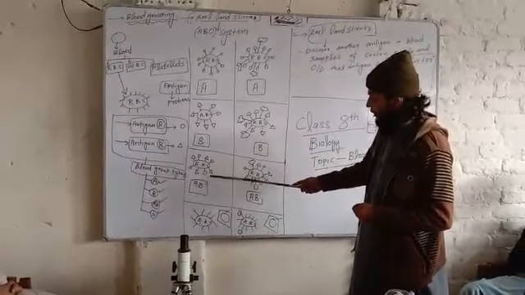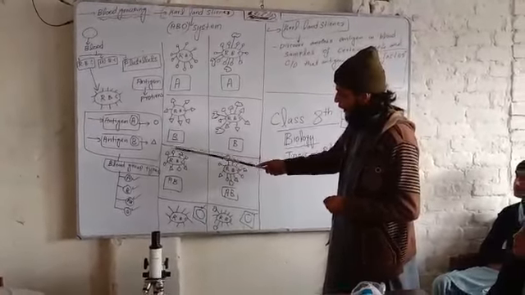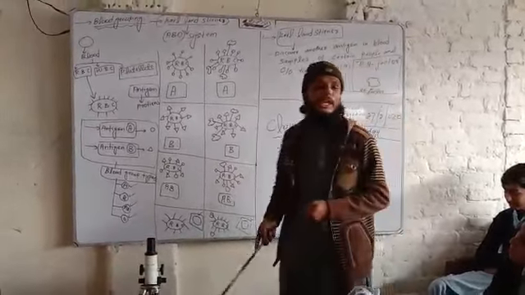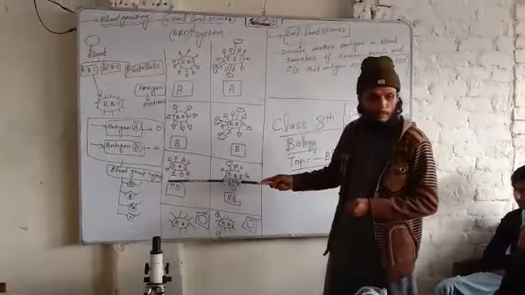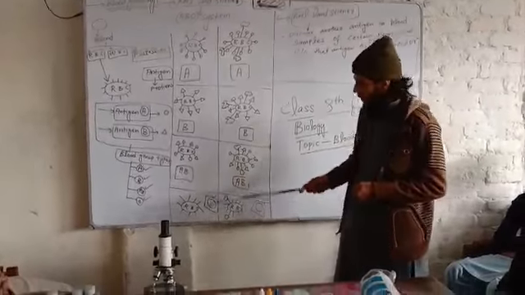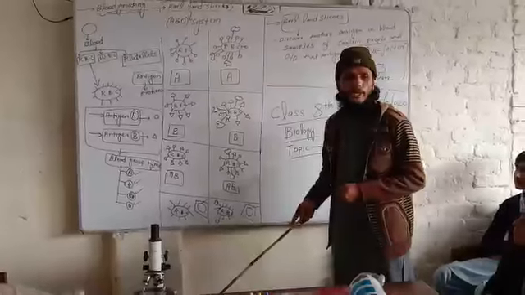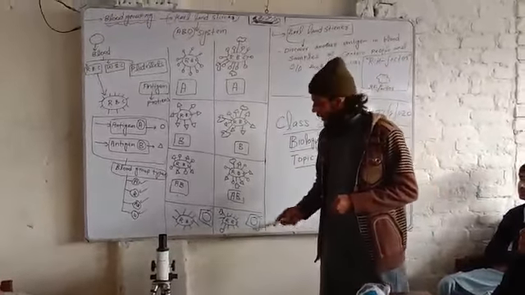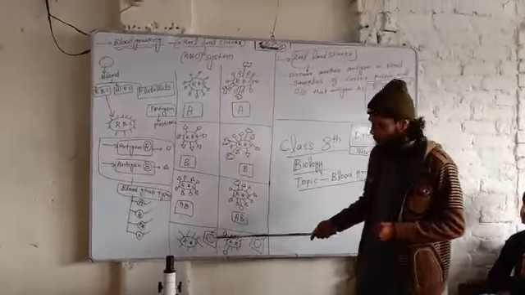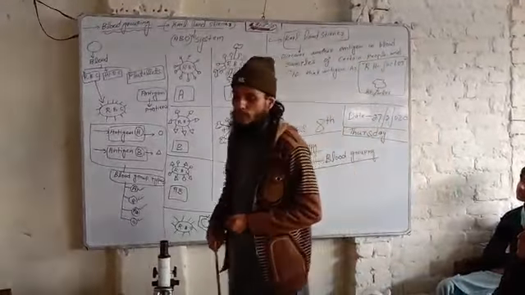If we look at here, both antigen B in triangular form and antigen A in circular form, both antigen A and B are present around the surface of RBC. So the blood group of this person will be AB. And if we look at here, the surface of RBC has no antigen, neither A nor B. So the blood group of this person will be O, or 0 blood group.